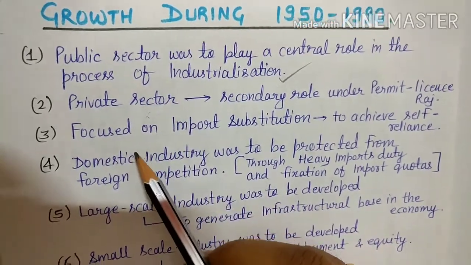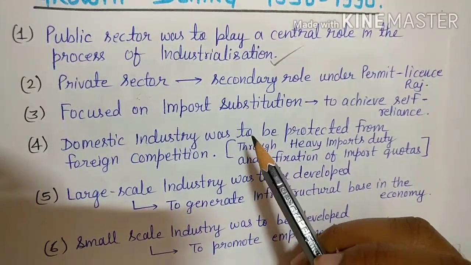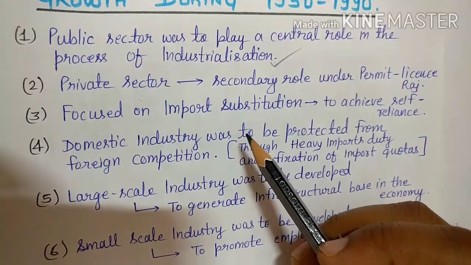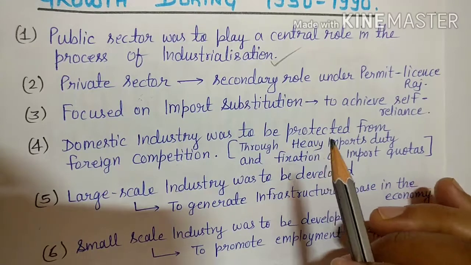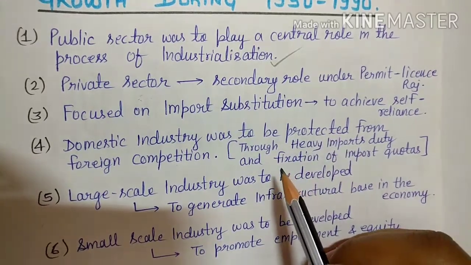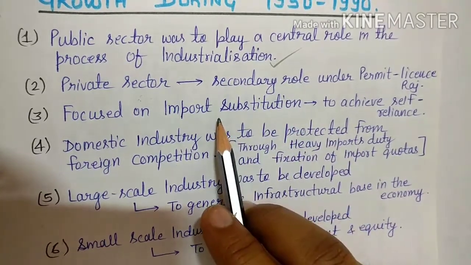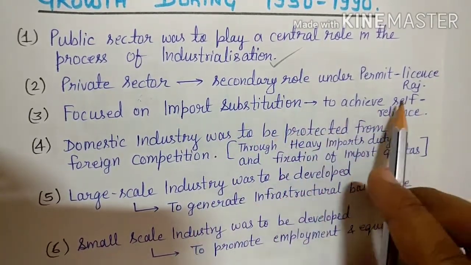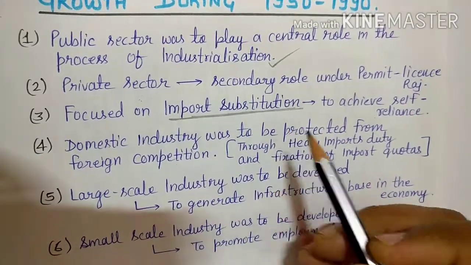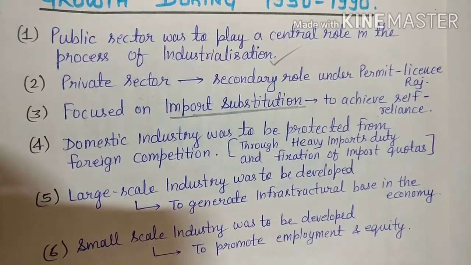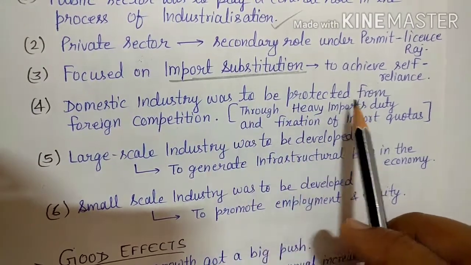Then comes focus on import substitution. Now what is import substitution? Import substitution means that whatever we are importing from foreign countries, we try to produce those types of products in our country only. So we are making substitutes for those goods which we are importing from other countries in order to achieve self-reliance. So the focus was on import substitution, to make in our country only those goods which we are importing from other countries. Then comes that domestic industries were to be protected from foreign competition.